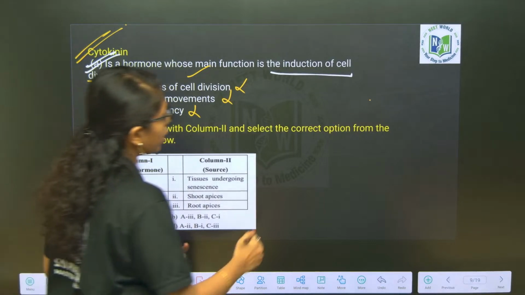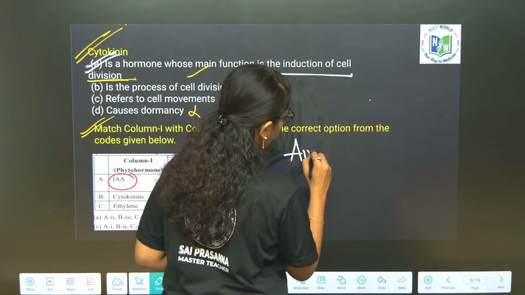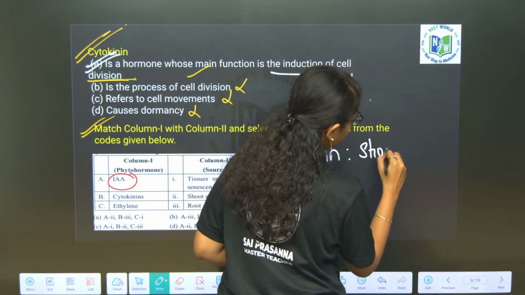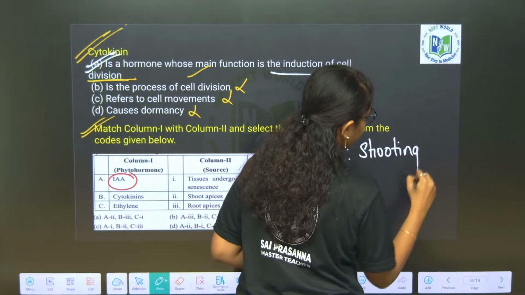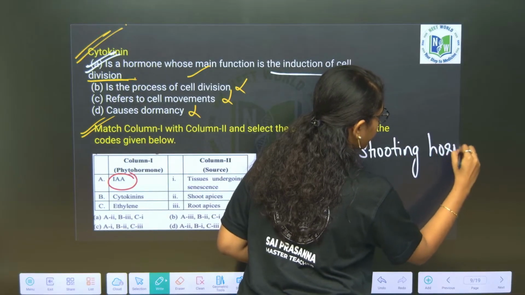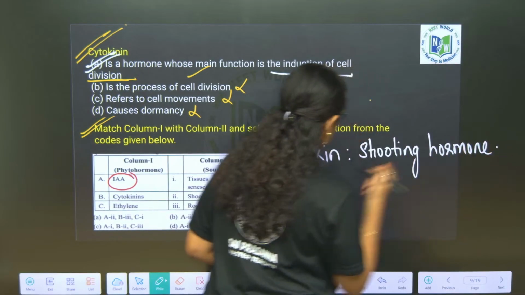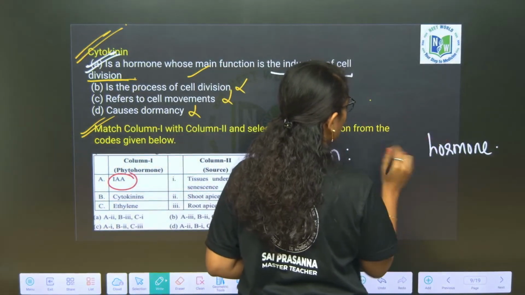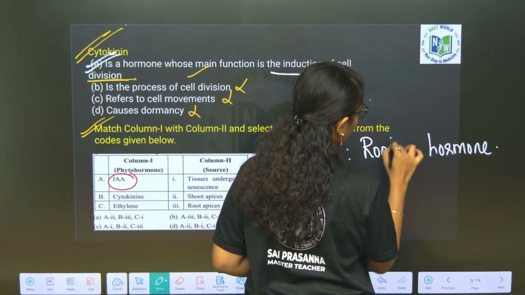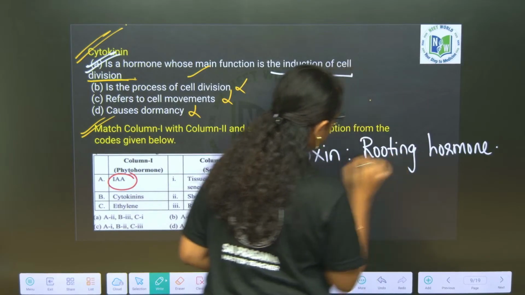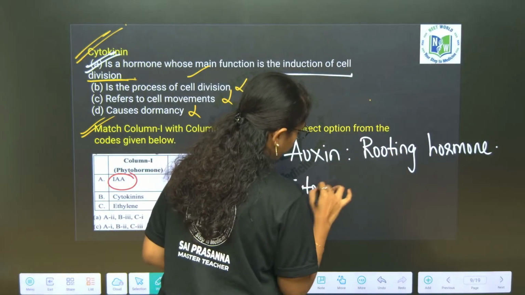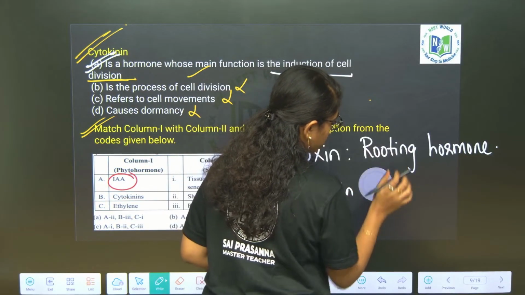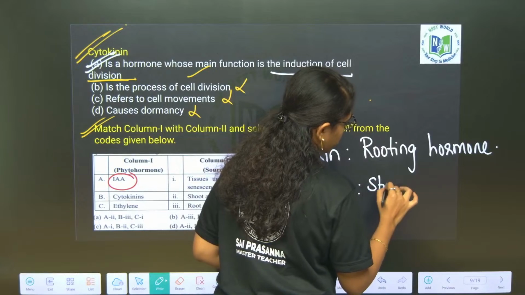Auxin is usually called the rooting hormone, and cytokinin the shooting hormone.